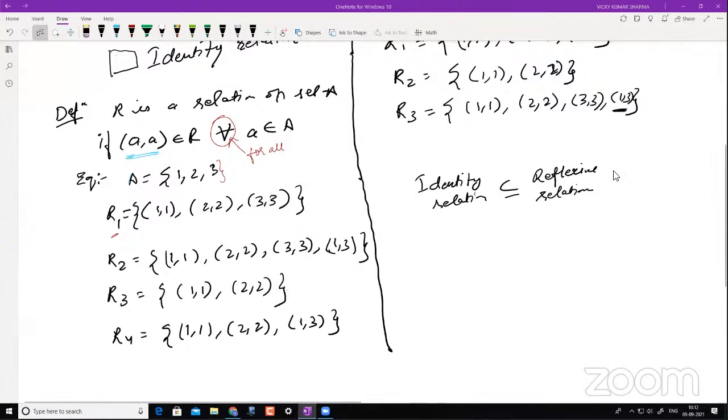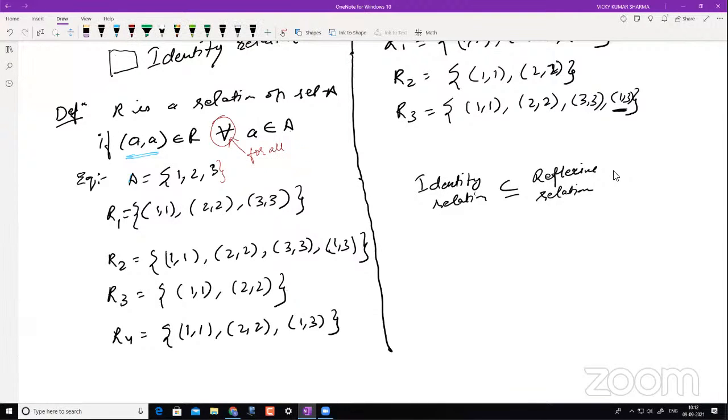Okay, so this means for all. So just make a practice of this mathematical notation. This means for all, okay, for all a belonging to A. Now these relations, you see R1, R2, R3, R4, whatever I have written here, okay, they are derived from where? A cross A. So here basically all R is a subset of A cross A. Now we are fine. These relations are obtained from A cross A.